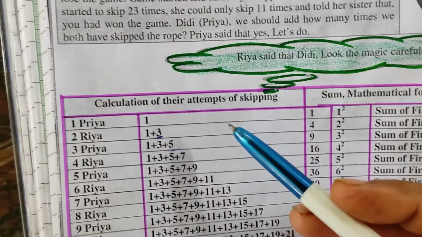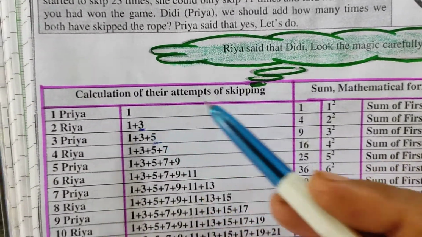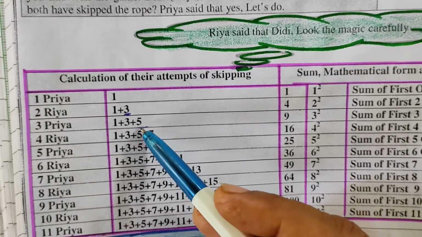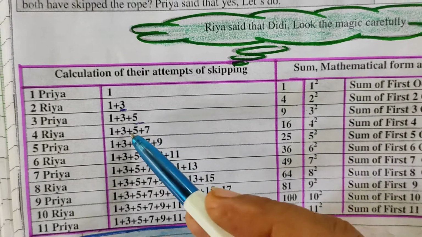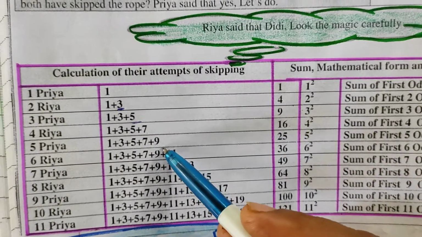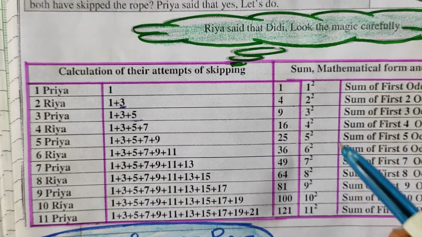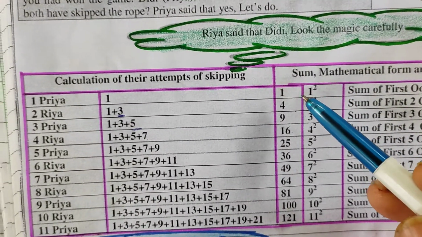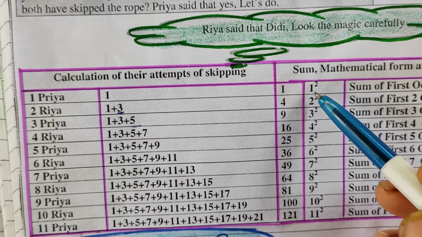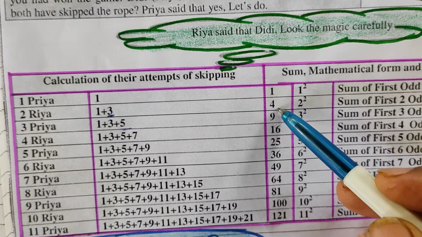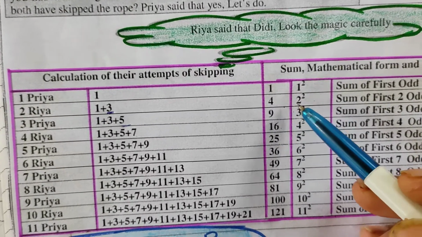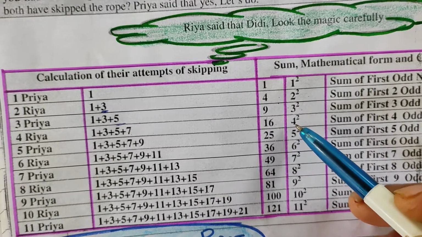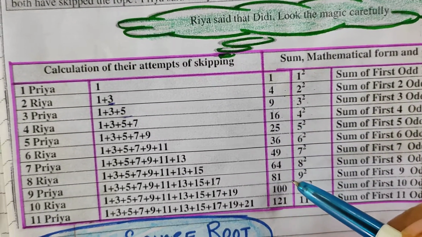Now what we have to observe, beta, is that 1 is 1, okay? And 1 plus 3 is 4. Now 4 plus 5, 9. And 9 plus 7 again 16. 16 plus 9 is 25 and so on. Now, till now we have read the squares of numbers. So square of 1 is 1. Now 4. What is 4? 4 is 2 square, 2 multiplied by 2. Similarly 9 is 3 square, 3 multiplied by 3. 16 is 4 square, 4 multiplied by 4 and so on.